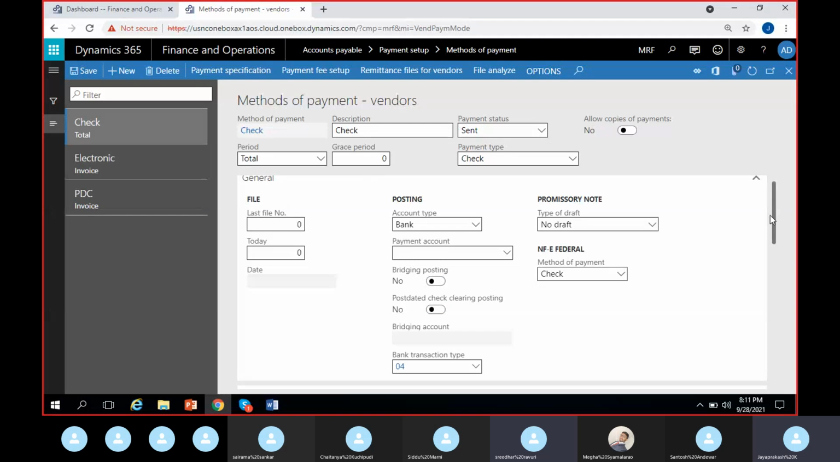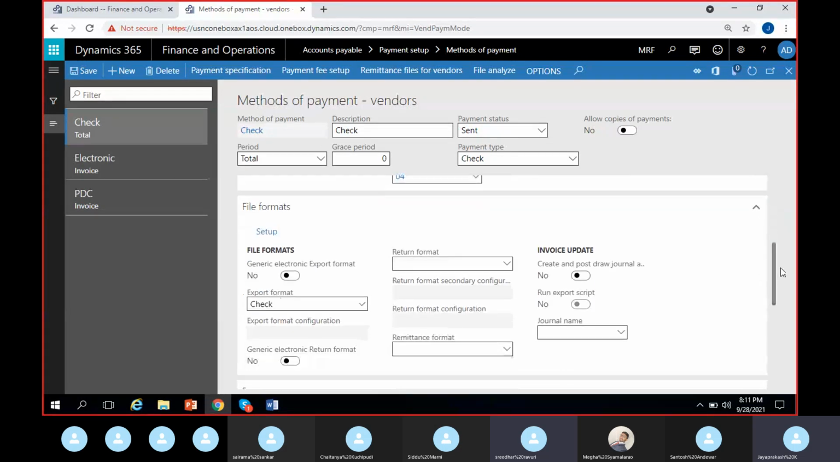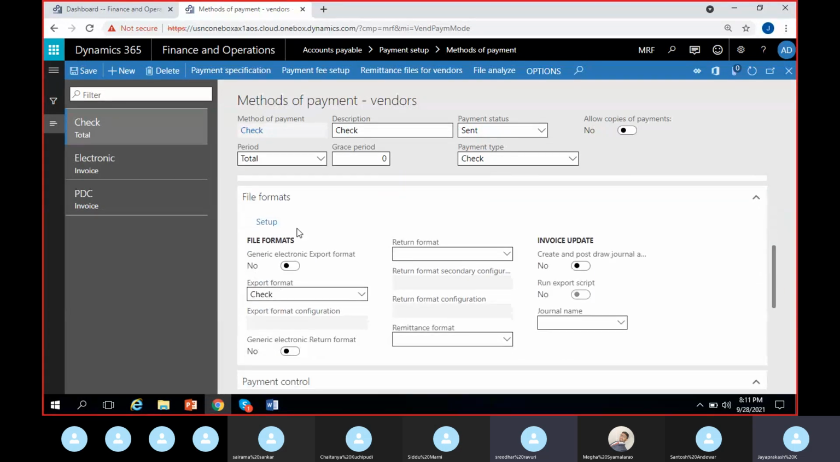I'm going for method of payment as check and scroll to the other menu, file format. This particular menu is all about generating the file. So when we generate any payment, like we generate check payment, normally a file gets downloaded or printed. In which particular format it should print can be decided here.